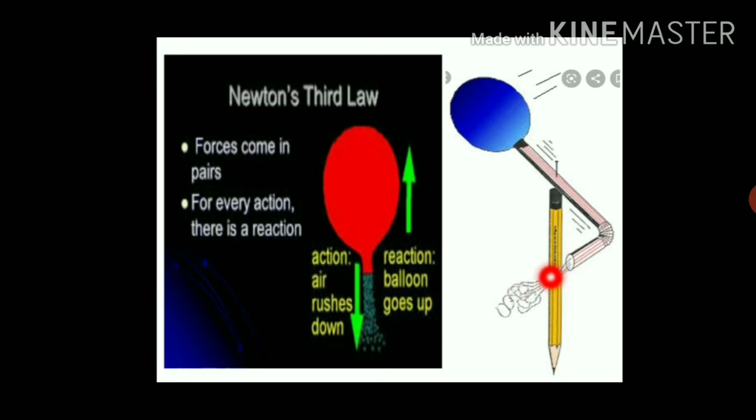At the same time, this air applies the same force in the opposite direction on this straw, that is a reaction force. And because of that reaction force, that balloon and straw get rotated in this direction. Please perform these simple activities at your home.